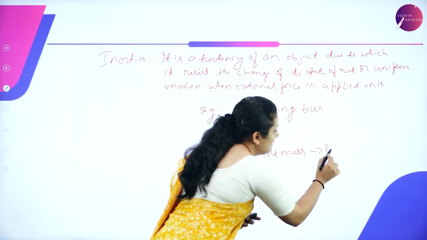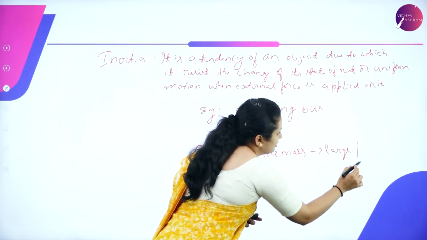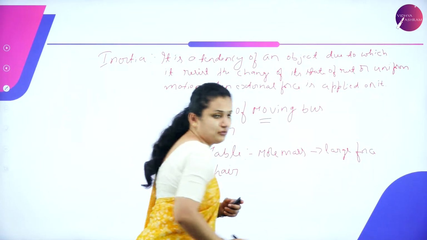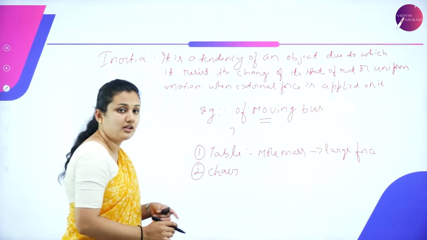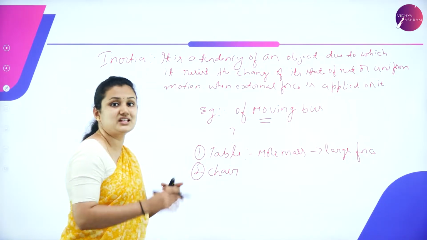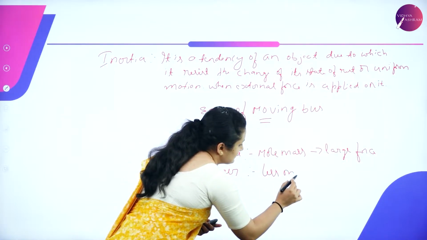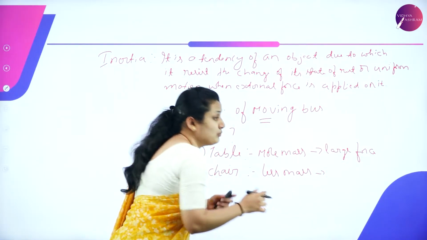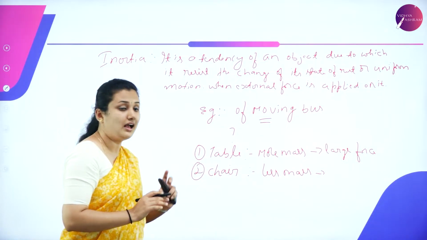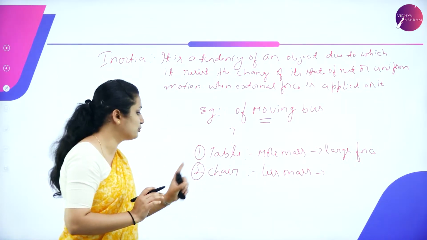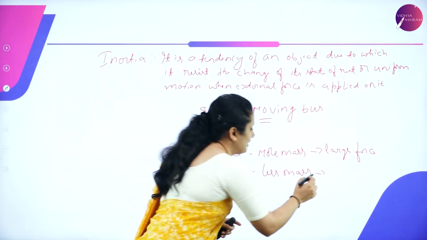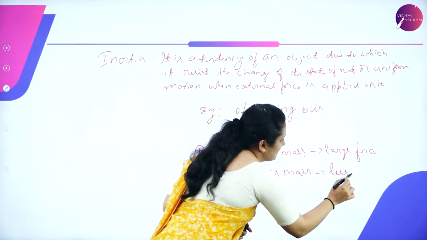I need to apply a large force. In the case of the chair, which is lighter than the table, which has less mass than the table, should I apply more force to push the chair? A little force is enough to push the chair compared to the table. So you need just less force.